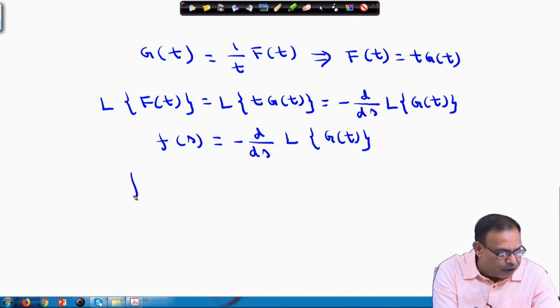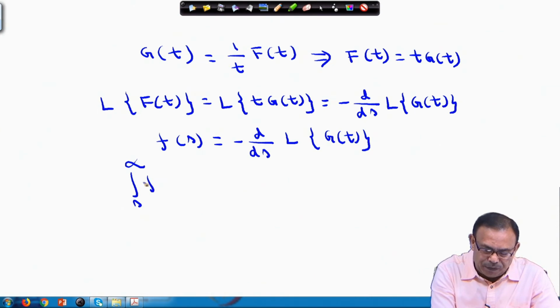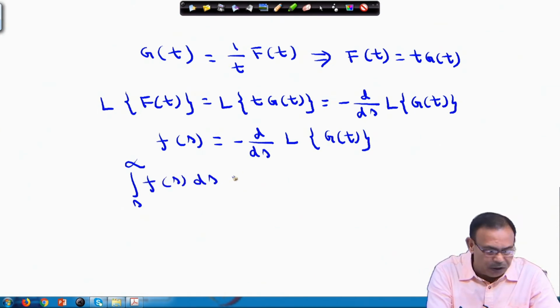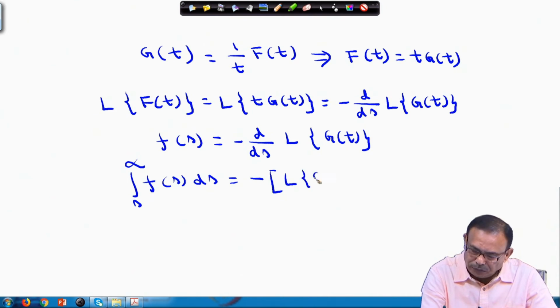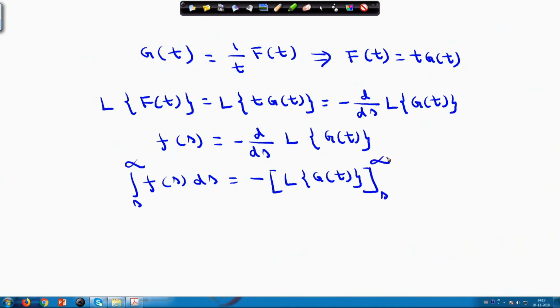If we integrate from s to infinity F(s) ds, on both sides, we will obtain minus Laplace transform of g(t), and the integral will be from s to infinity. So this equals limit s approaches infinity of the Laplace transform of g(t) plus the Laplace transform of g(t), because t is independent of s.